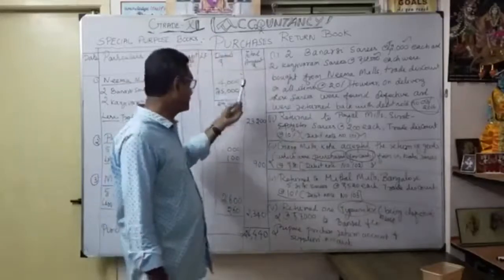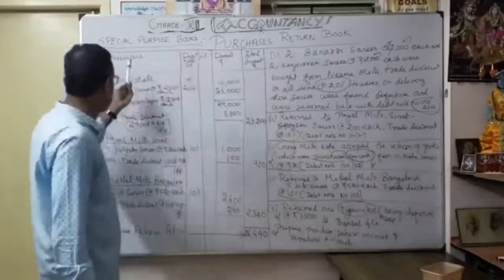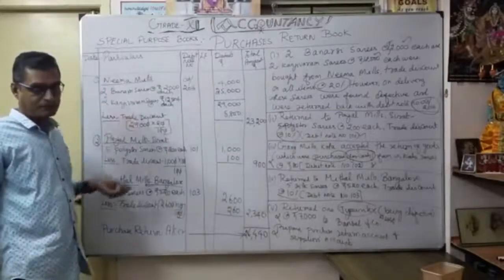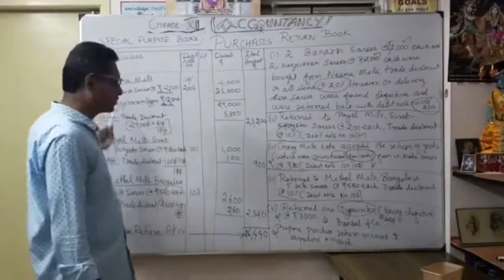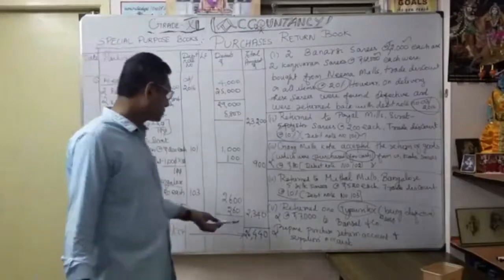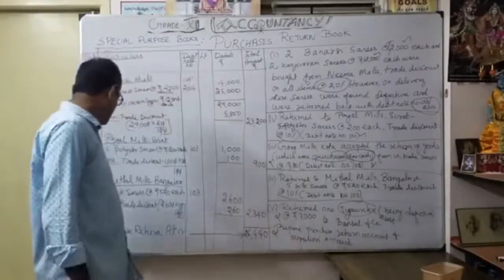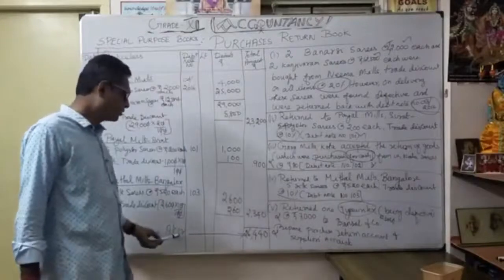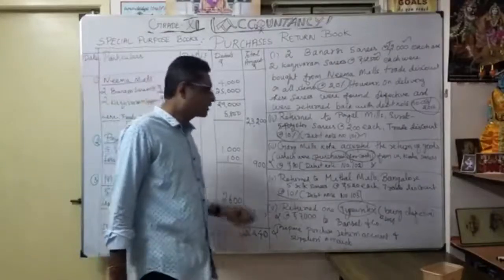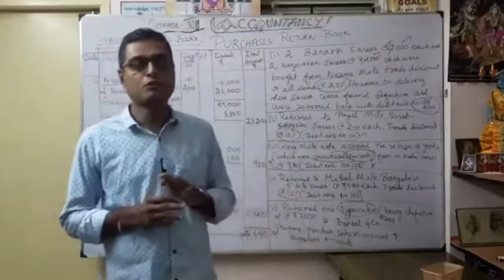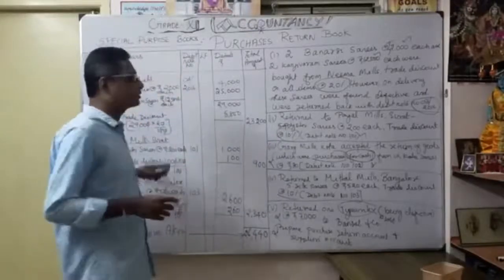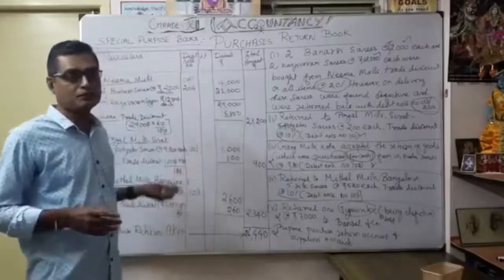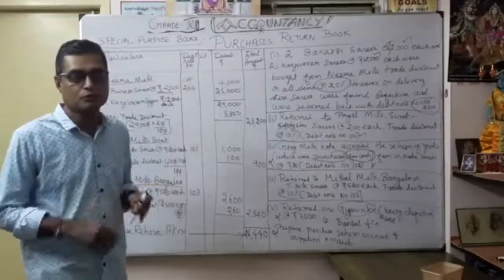Understood? So what is our total for the month, or particular dates? Here the dates are not given, so for any number of dates we have to show the total, which is called the purchase return account. You have to show credit, how much? 26,440. Now you understand how to write the purchase return book. Now let's see how you are going to write the purchase return account and the ledger account also. Okay, now let's see.